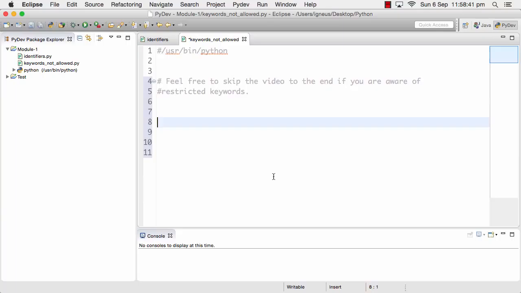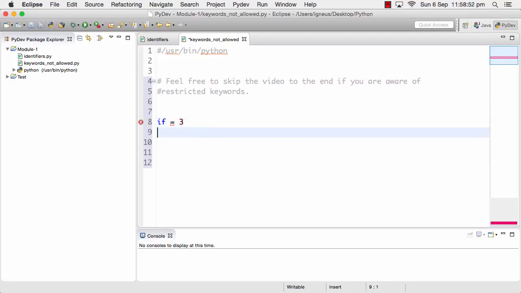Why is it so? I want to name my variable if. So if I say if is equal to 3, Python will obviously complain because this is not the right syntax. The if keyword is reserved. So how do I know which keywords are reserved? A typical answer would be to just try it, and if it complains, make sure you are not using that name. Eventually, with time, everyone learns that keywords like if, else, continue, class, and break are not allowed to be used. But for a newbie programmer, it might be a challenge. So I'll solve this challenge for you.